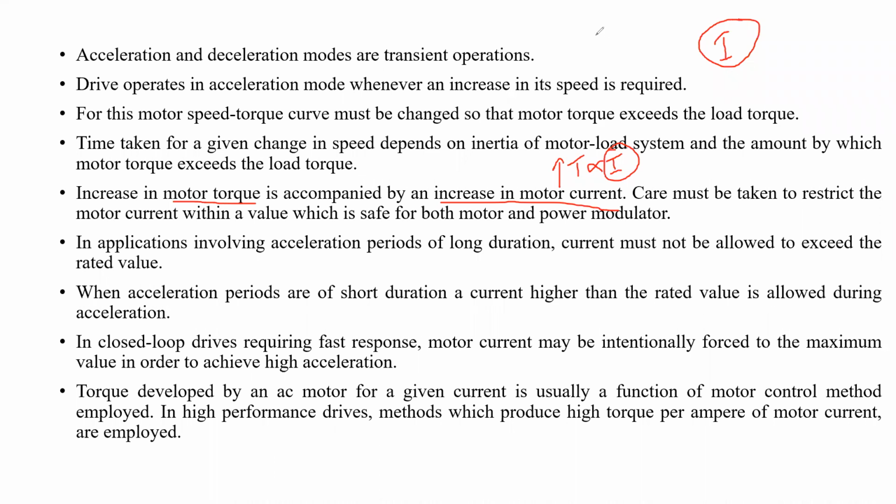For example, if the rated value is 10 amperes, we can increase the current up to 10 amperes during the acceleration period. But if the current exceeds 10 amperes, for example 18 or 20 amperes, then what will happen? This current is more than the rated value, so there is a chance to damage the drive.